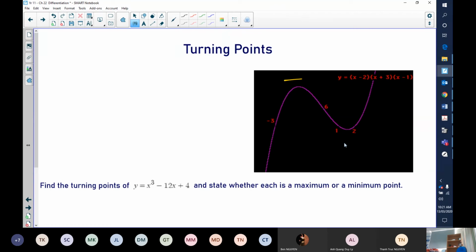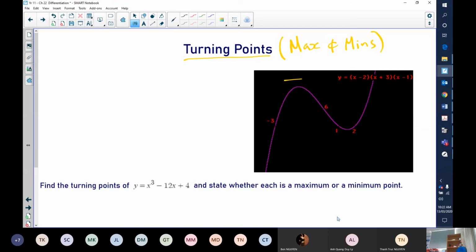It's not a quadratic function, okay, but it is a curvy function, all right? And today we're going to be talking about turning points most specifically, all right? Now, turning points are also known as maximums and minimums.